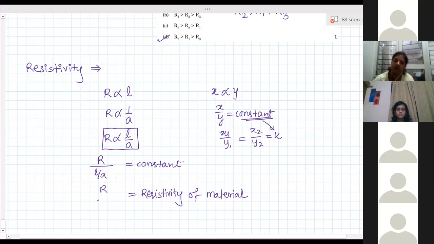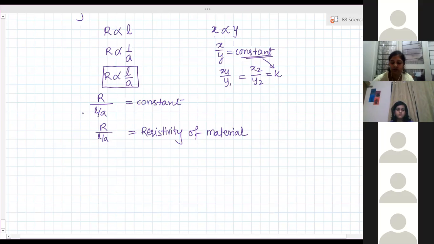Ma'am, R is proportional to L by A, right? Yes, directly proportional. So how is it R divided by L by A? Now I have explained here, right, Ritvi? See here what I have explained right now.